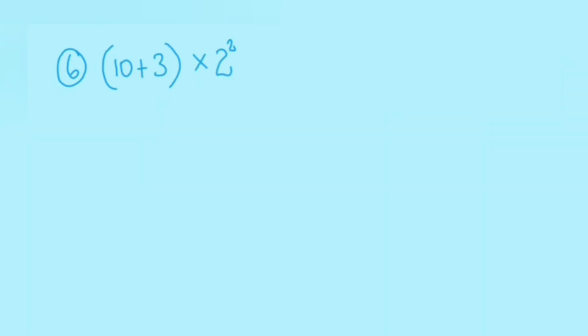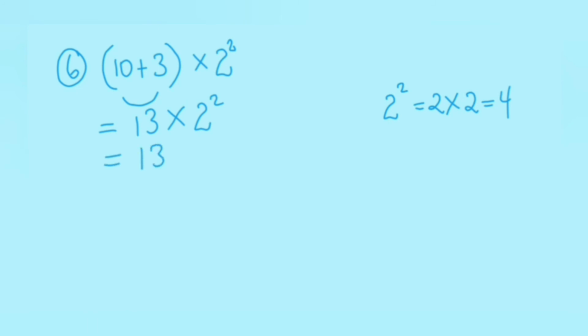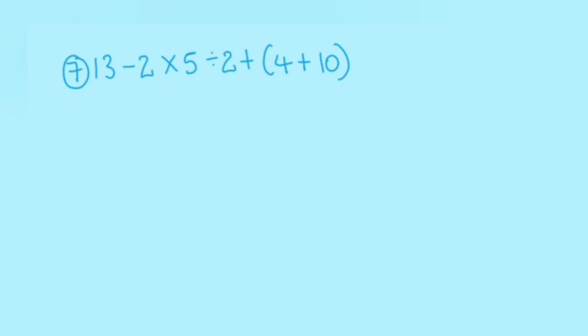In this next example, we will do the bracket first according to BODMAS. 10 plus 3, which is 13. Now the equation is equal to 13 times 2 raised to the second power. We then do the exponent, which is 2 raised to the second power, which is equal to 4. Now the equation is equal to 13 times 4, which is equal to 52.